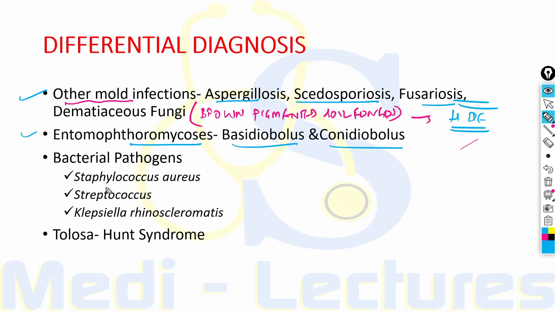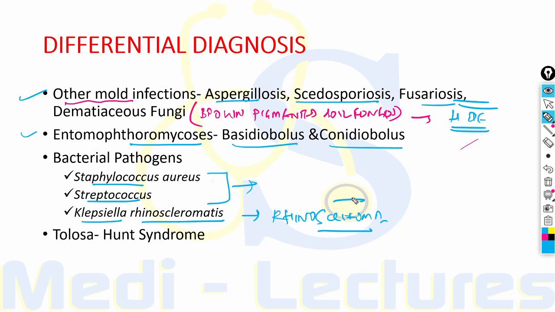Bacterial pathogens like Staph aureus and Streptococcus can produce sinusitis, proptosis, orbital cellulitis, and cavernous sinus thrombosis, which is also seen in mucormycosis. Klebsiella rhinoscleromatis can lead to rhinoscleroma, which can also be a differential diagnosis of mucormycosis.